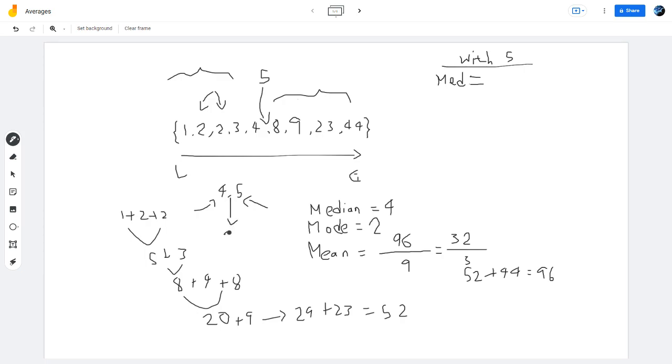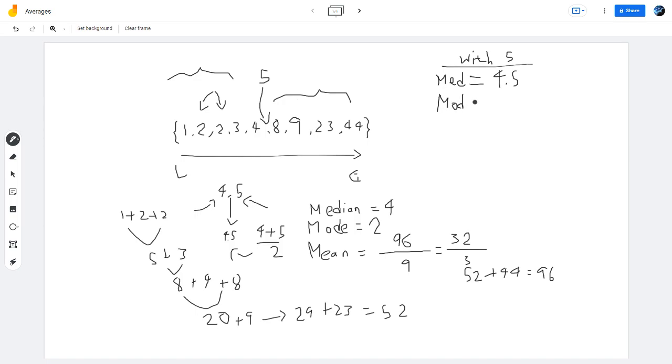So that happens to be 4.5, right? So clearly this is just 4 plus 5 over 2. We have two numbers here, we just add them and divide, and we have 4.5. So our median is 4.5, which I'm kind of mixing fractions and decimals, but that's okay.